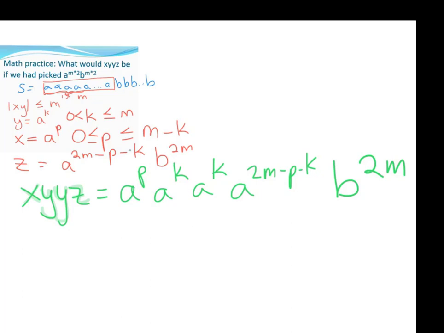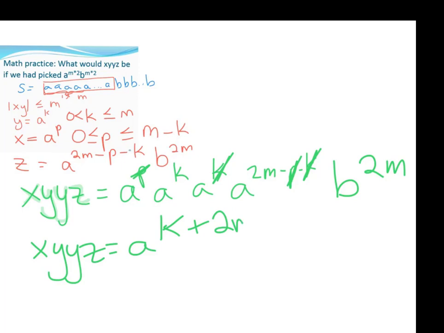So I think what we're going to get is x, y, y, z equals a to the k plus 2m times b to the 2m. And of course we know that k is greater than 0, right, because of our equation up here. So we'd find another contradiction for the pumping lemma.